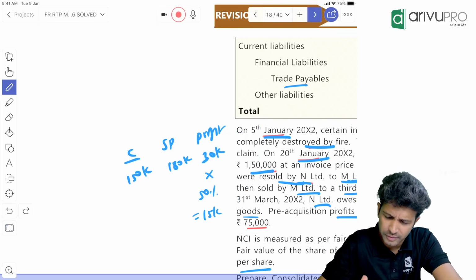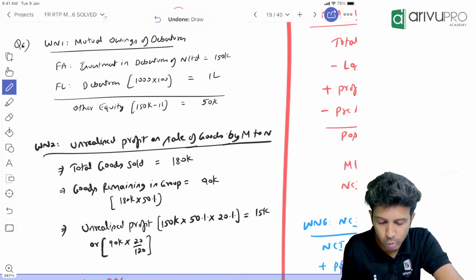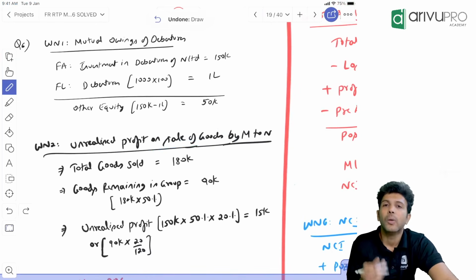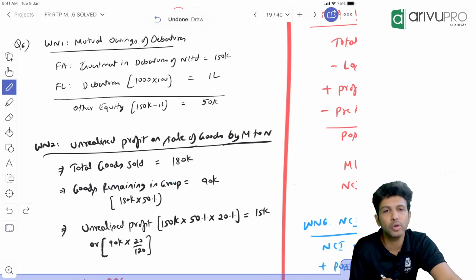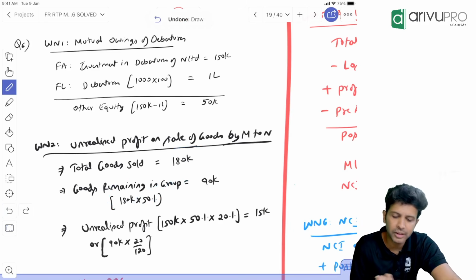I've just showed you the easy way. Okay, so that's what I put up as the next working note. Unrealized profit on the sale of goods made by the parent to the subsidiary company. Total goods sold 1,80,000. Only 50% of the goods remain, so goods remaining in the group is only 50%. 50% of 180 is 90,000. Only on 90,000 you need to eliminate.